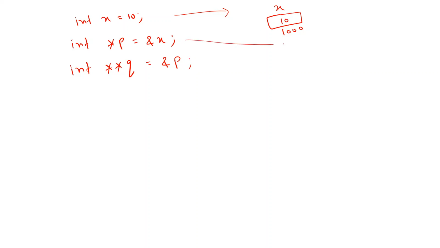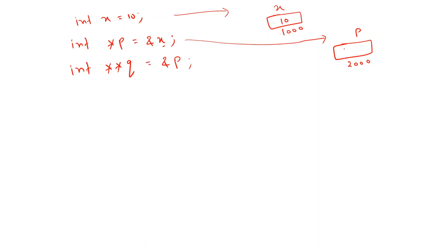Now what will be the impact of this line? The impact of this line is that memory for the p variable is allocated at some address, let us assume 2000. And what will be the content? So x is what? X is a variable name, it indicates inside value, so it is 10. And the address of 10 is 1000. So this 1000 we are storing in p.